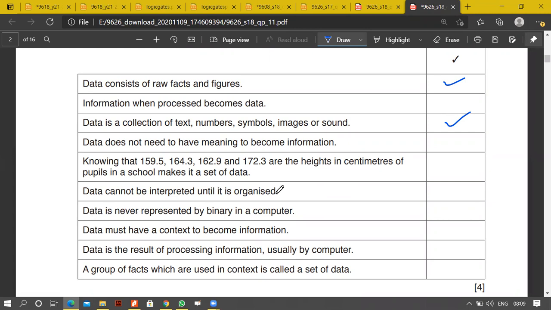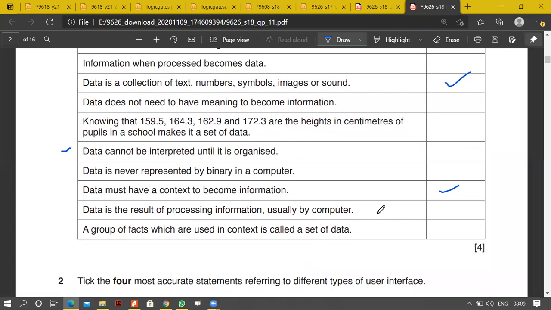Okay, I'll just put it like this, seems to be correct. Data is never represented by binary in computer. Wrong. Data must have a context to become information. Yes, correct. Data is a result of processing information usually by computer. Not a very good statement. We have to find the most appropriate.